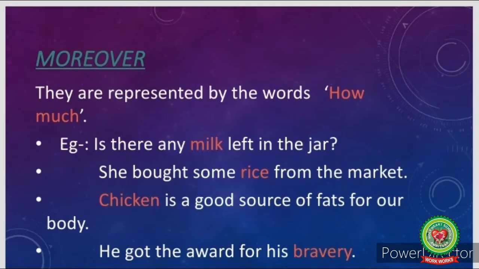Also, uncountable nouns are represented by the words how much. Like, is there any milk left in the jar? We do not know the exact quantity of milk that is left in the jar. Either 1, 2 or 3, we cannot count it. She bought some rice from the market. We do not know the exact quantity of rice that she has bought from the market.